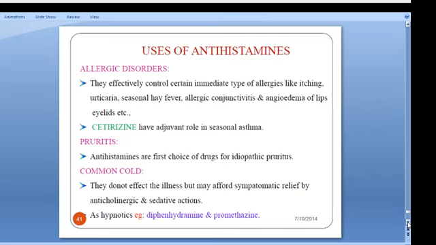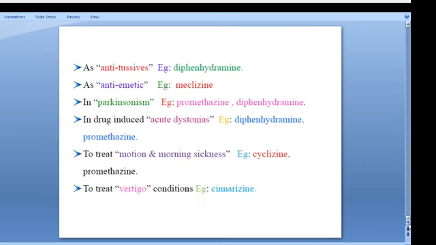Antihistamine is the first choice for idiopathic pruritus. In the common cold, it does not affect the illness but affords symptomatic relief by anticholinergic and sedative action, and hypnotic effect like diphenhydramine and promethazine, antitussive like diphenhydramine, antiemetic like meclizine.